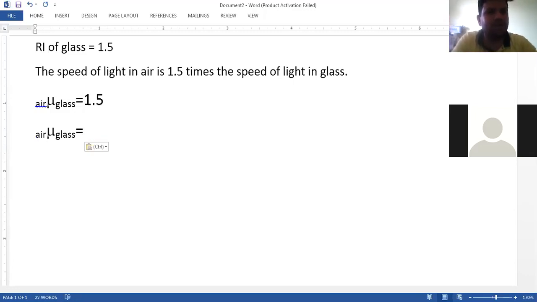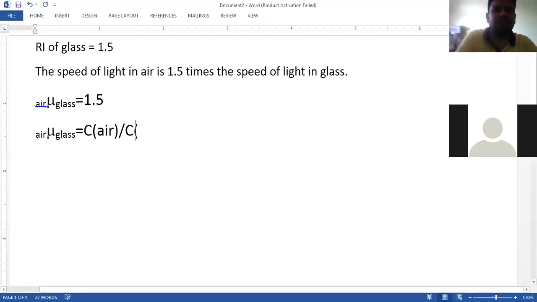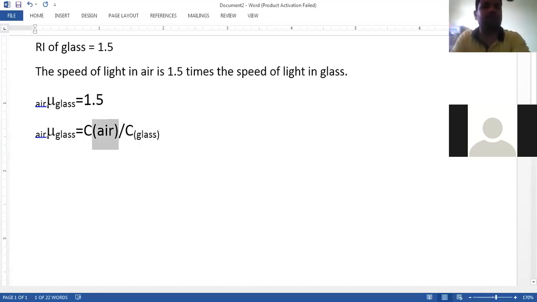Since we are talking about the speed of light in air being 1.5 times the speed of light in glass, we are actually comparing the speeds of light. We already have one formula for refractive index, sin i upon sin r. Now we have one more formula: the speed of light in the first medium divided by the speed of light in the second medium, that is glass. This is another formula, beta, to calculate the refractive index.